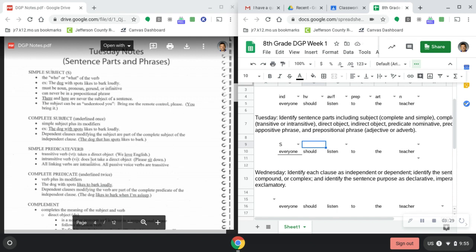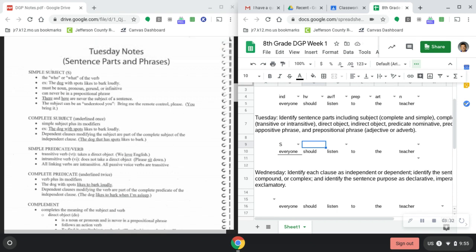Okay, so now we're able to move on to the simple predicate. All right, and looking at the simple predicate, we're going to have two types of verbs. We're looking at a verb.